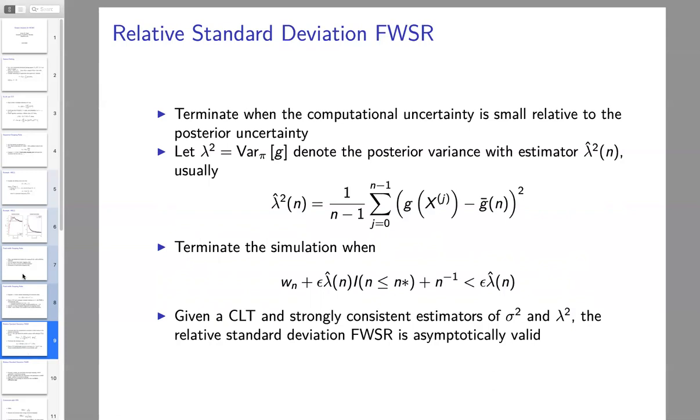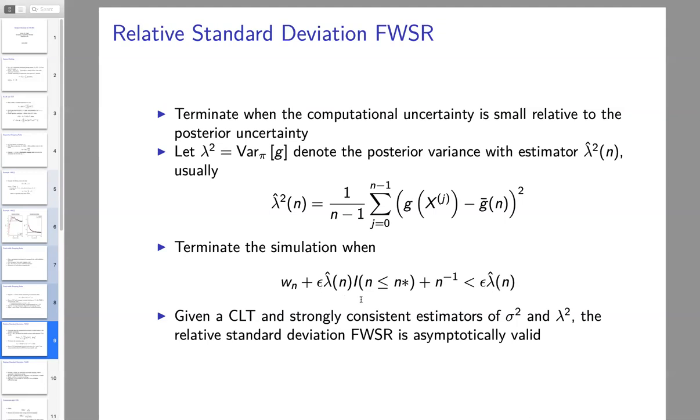So let lambda squared be the variance of our target function, which we denote as the posterior variance, and we're going to estimate that online from the same simulation with lambda hat squared. Usually that's just our sample variance. Then we can terminate the simulation when our confidence interval length is less than an epsilonth fraction of our estimated posterior standard deviation.